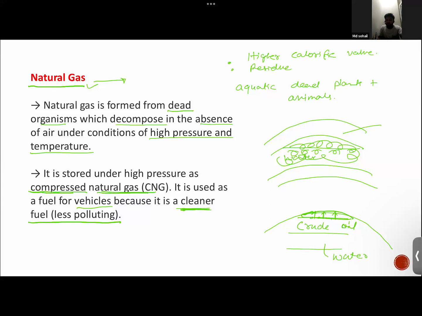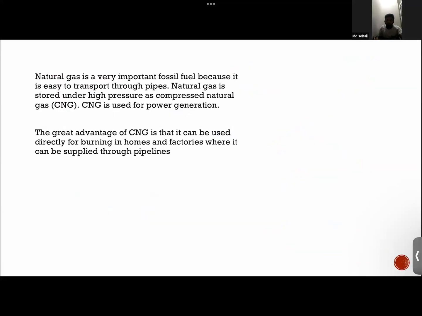Like if you burn coal, some ashes are left after burning. So that is not a very clean fuel. If you burn coal, different types of smoke will start rising from it, like carbon dioxide is released. So we also check whether it releases too much smoke. When you burn CNG, you will find that it gives a very high calorific value. It does not leave any residue, nor does it give out any smoke.